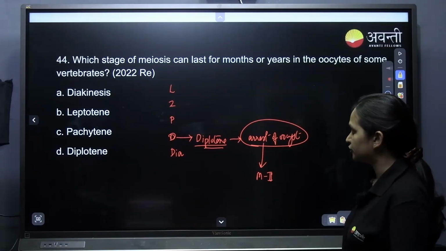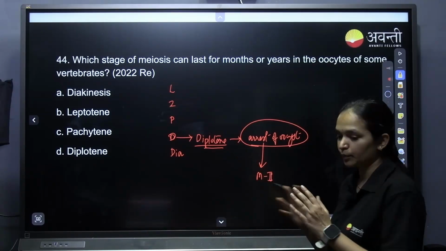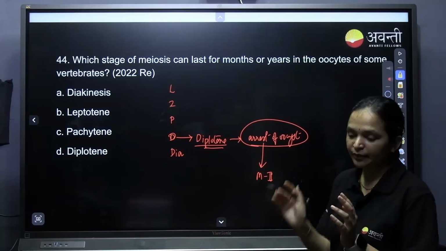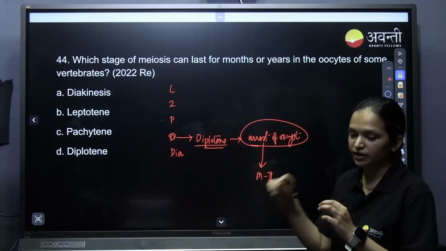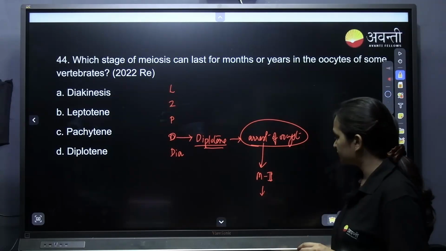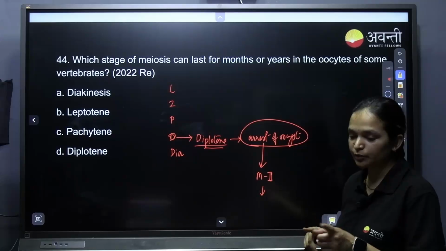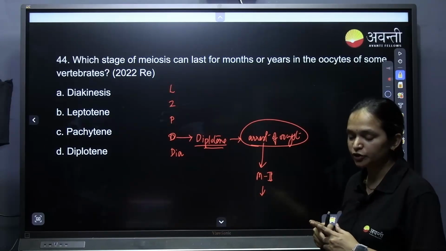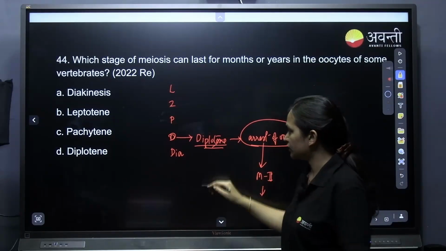Many vertebrates do that. At birth they have a certain number of eggs already formed. At puberty, one after the other, the eggs start maturing. Only after fertilization, after it undergoes the second division, is the second polar body released. We will learn this in human reproduction, but here the important point is the diplotene stage.